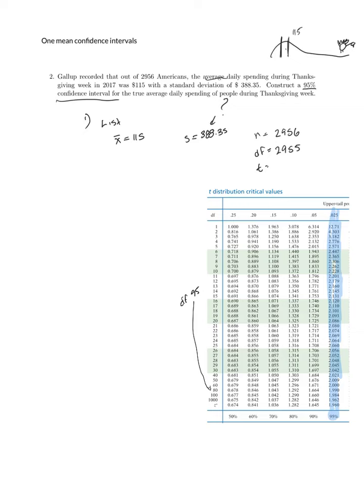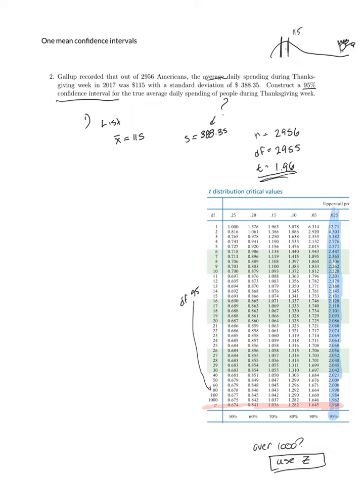And so in our class from here on out, if we have degrees of freedom over 1,000, we'll use the last row, which is actually the z-table. So coming down to that last row, I'll trace this over, and notice, sure enough, that when I have degrees of freedom that large, I'm getting a t-score of 1.96, which is what we talked about before. That is, for large degrees of freedom, the t-distribution is actually just the normal distribution.